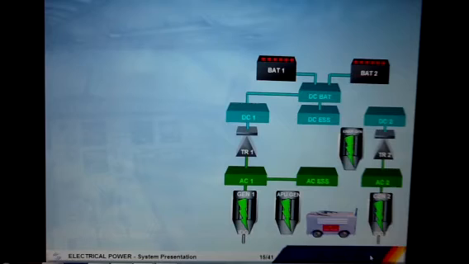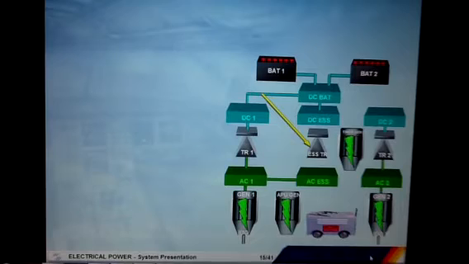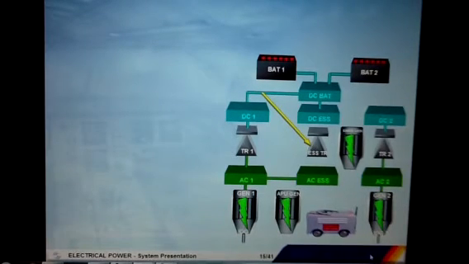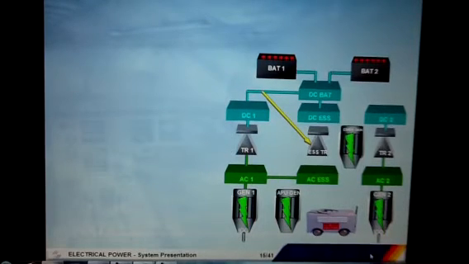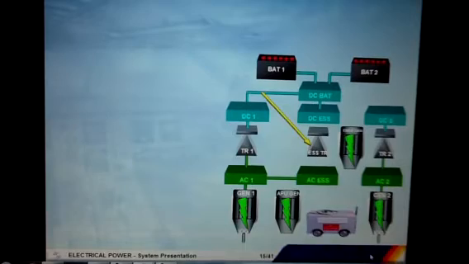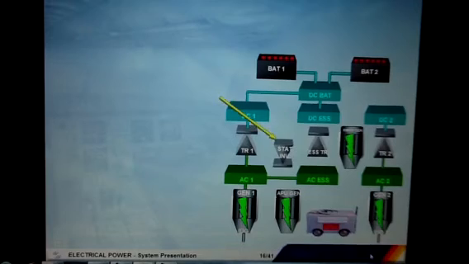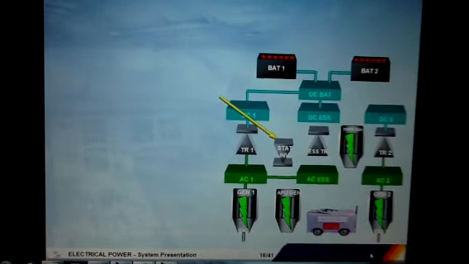The electrical system is also fitted with an essential transformer rectifier, essential TR. The essential TR can power the essential DC bus from the emergency generator in case of severe electrical failure. Note, we will see the emergency generator and the essential TR in detail in the abnormal operation module. Finally, a static inverter allows part of the AC electrical network to be supplied from BAT 1.